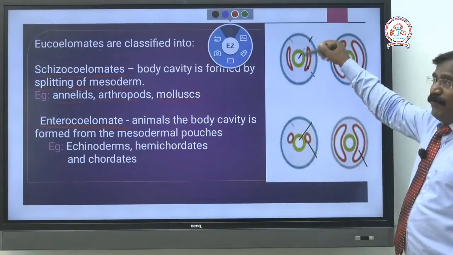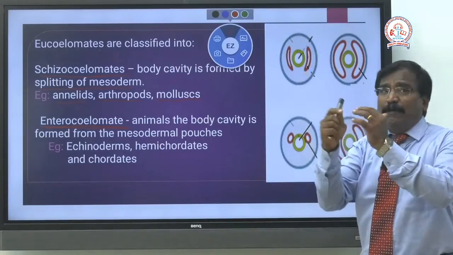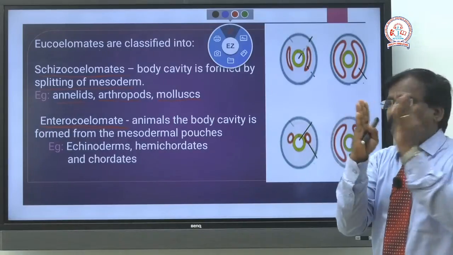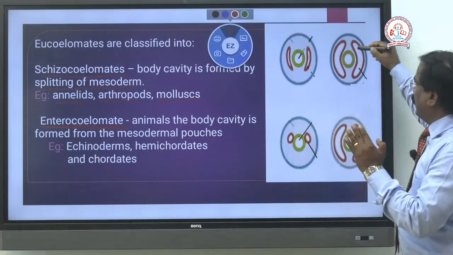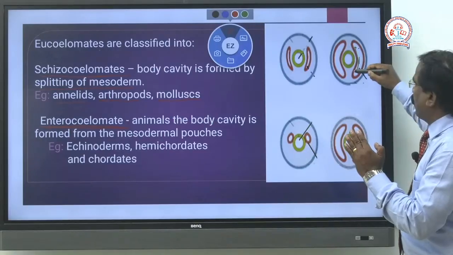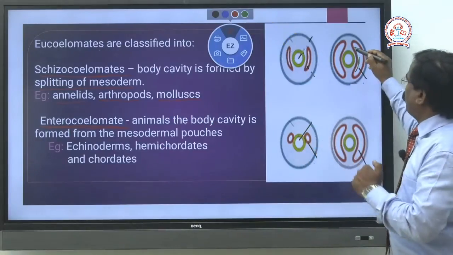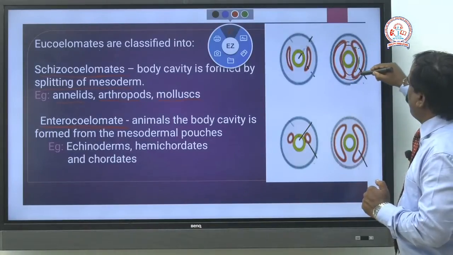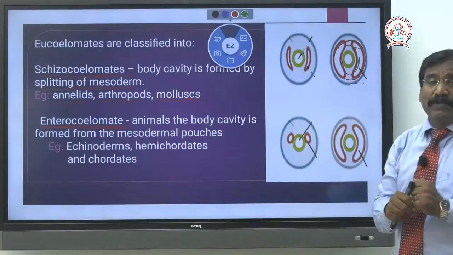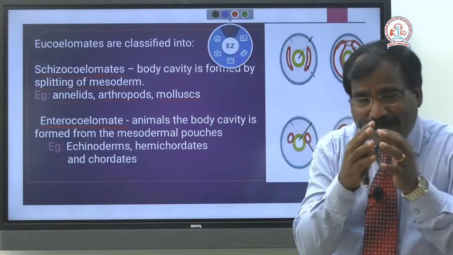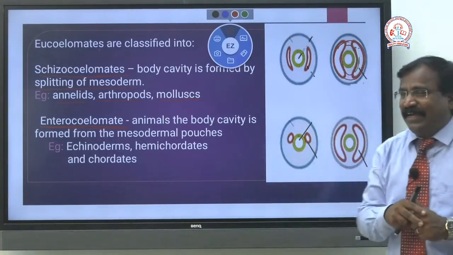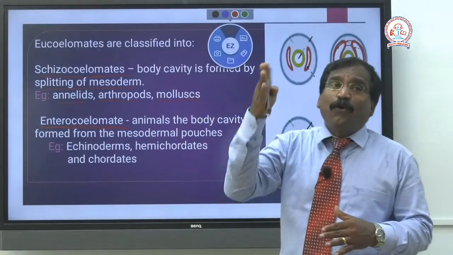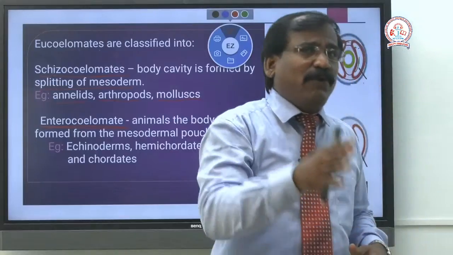See this diagram, you can easily understand: the mesodermal layers split, the mesodermal cells separate, and as a result the body cavity, the coelom, is formed. Because of the splitting of the mesodermal layer, it is called schizocoelomate.